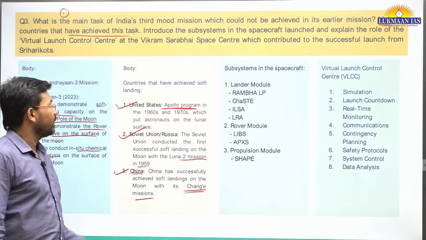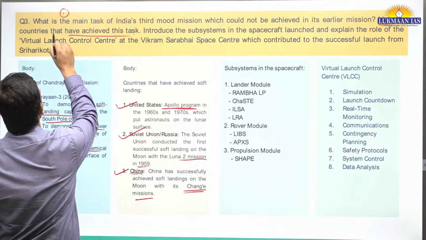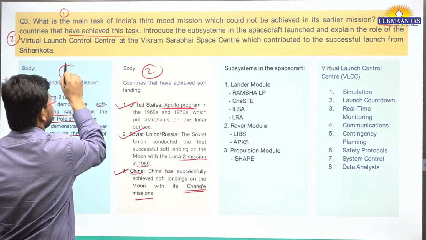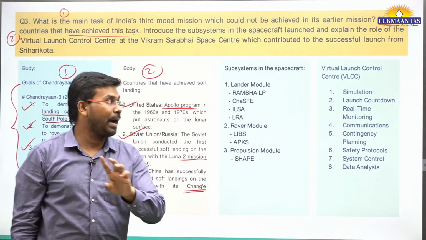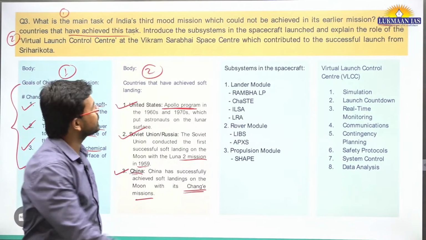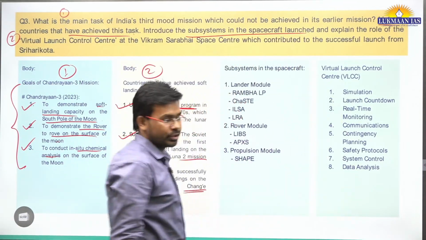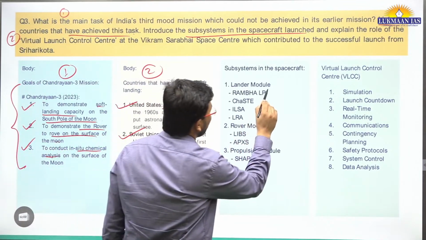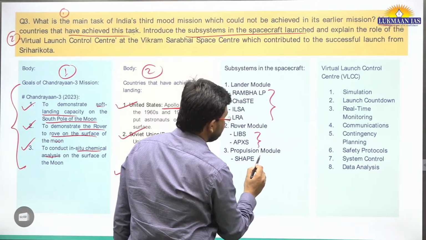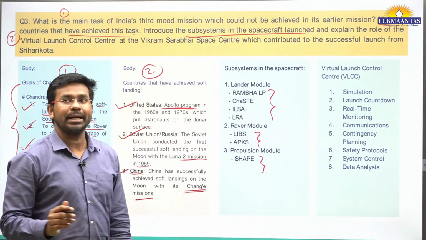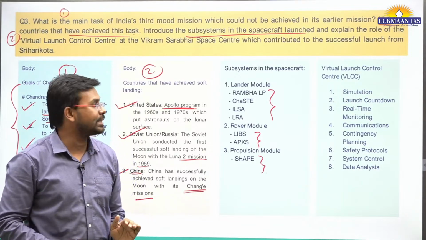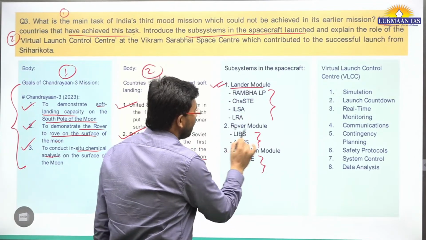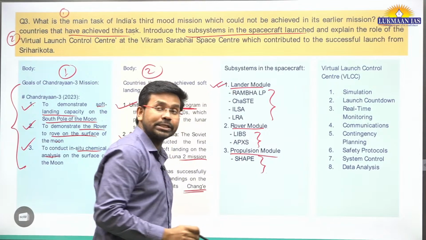So now what we have done, we have answered two parts of the question by writing this. Now what was the third part? They are saying introduce the subsystems in the spacecraft launched. So you need to talk about the subsystems in the spacecraft. Even if you do not know, let's say, that these modules are known as scientific payloads, you could mention the broad components in the answer. For example, the subsystems in the spacecraft include lander module, it includes a rover module, it includes a propulsion module, right?